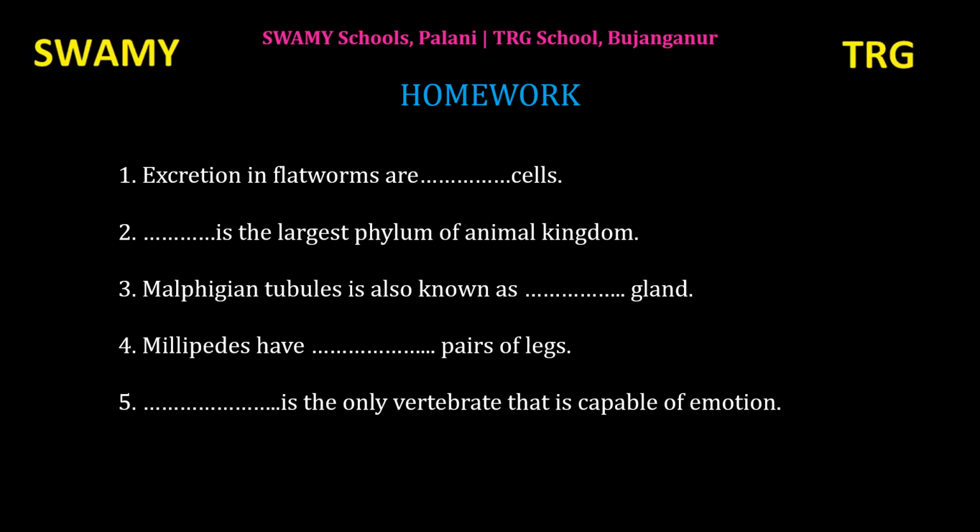Okay, this is the time for evaluation, children. What we have seen so far. Animal kingdom is further divided into two groups based on the presence or absence of notochord. Invertebrates and vertebrates. In invertebrates, there are different phyla: phylum Porifera, phylum Coelenterata, phylum Platyhelminthes, phylum Aschelminthes, phylum Annelida, phylum Arthropoda, phylum Mollusca, phylum Echinodermata, phylum Hemichordata.